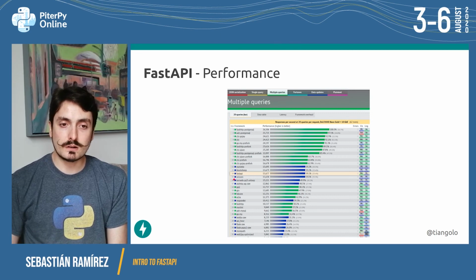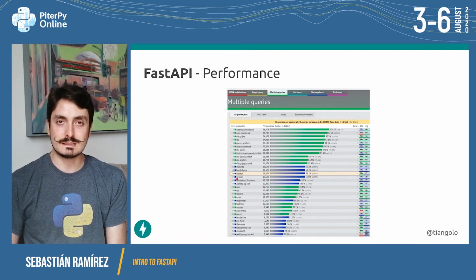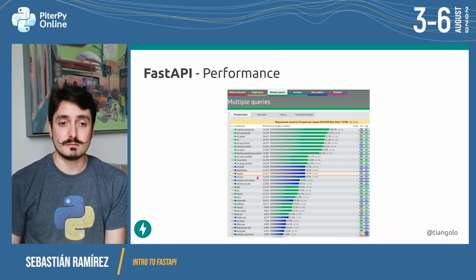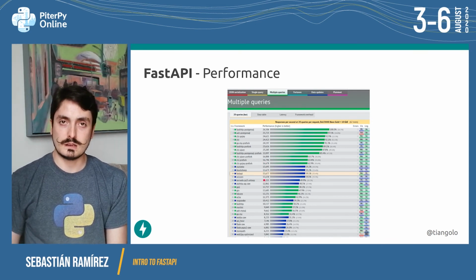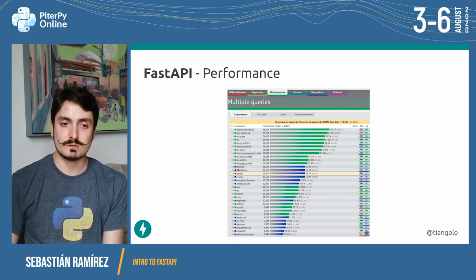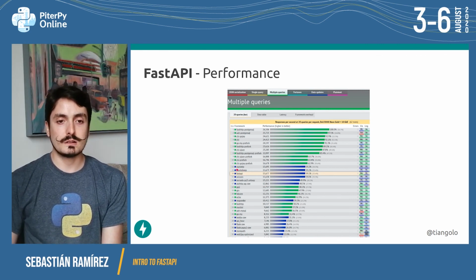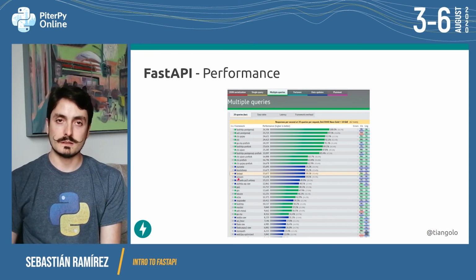In fact, Uvicorn, which here appears to be below FastAPI, should be on top of everything, because Uvicorn is not even a framework. This is the server itself that runs the application. So this has to be faster than any of these things. But this has some random noise included. And FastAPI is built on top of Starlette. So that's why FastAPI is so fast. It's all because of Starlette. But yeah, you get the idea, that you get top rank performance for Python frameworks.